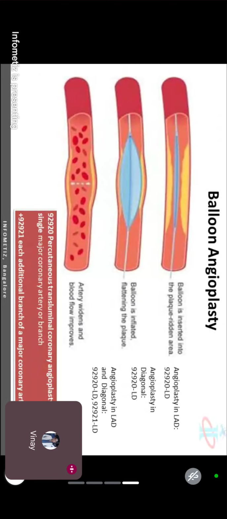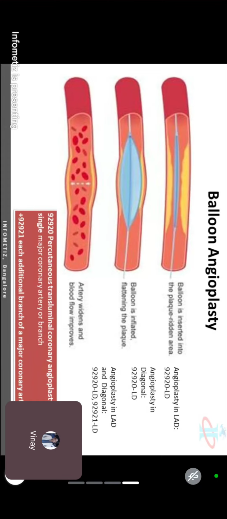Online guys, what is the code for only angiography? Oh sorry, angioplasty, so sorry. Angioplasty: 92920. So I can code 92920, where they are doing left anterior descending. So I can use that modifier LAD or LD.